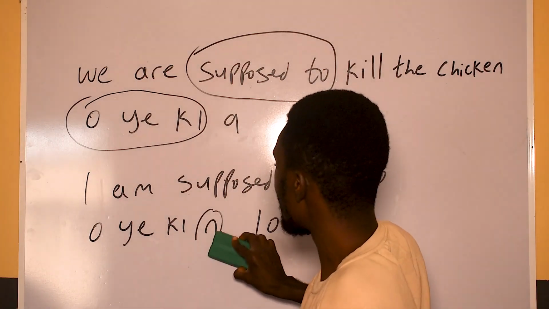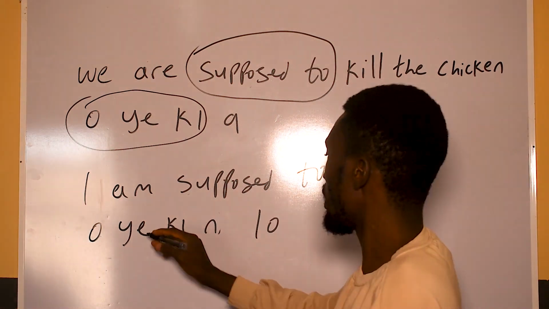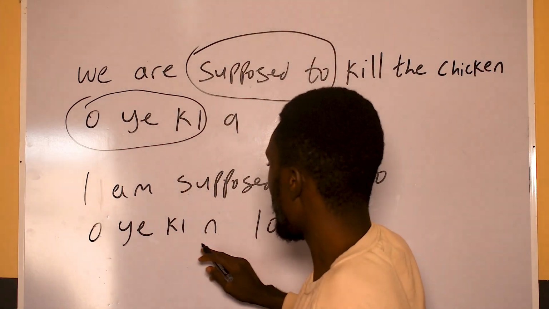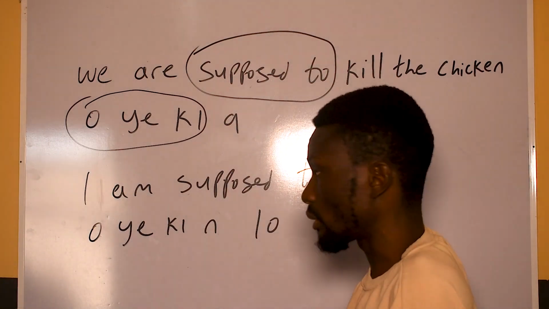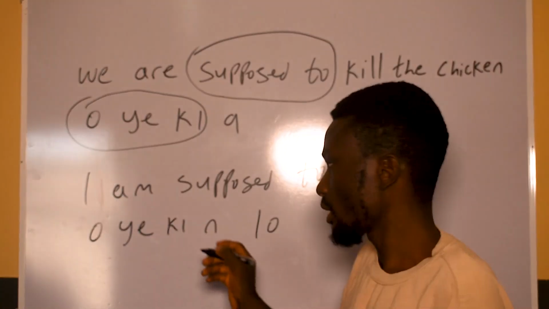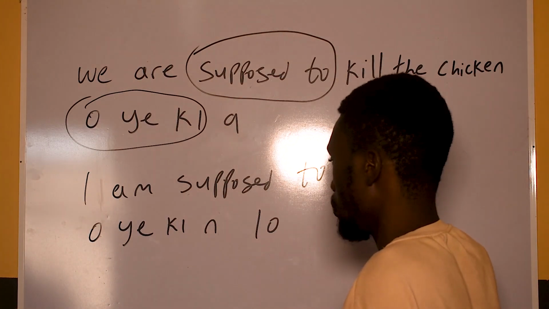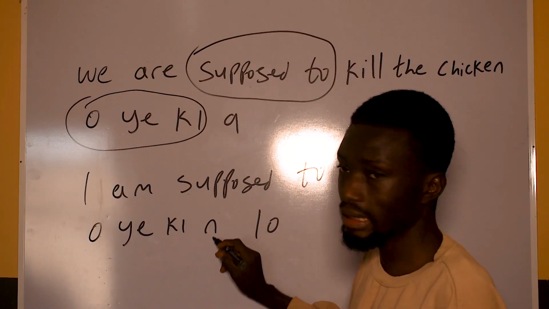I use it to represent "me". So that's why I said oyeki. If this one turns to "he", it will be oyeki o lo, I'm supposed to go. If it is "they are supposed to go", now it will be oyeki won lo.